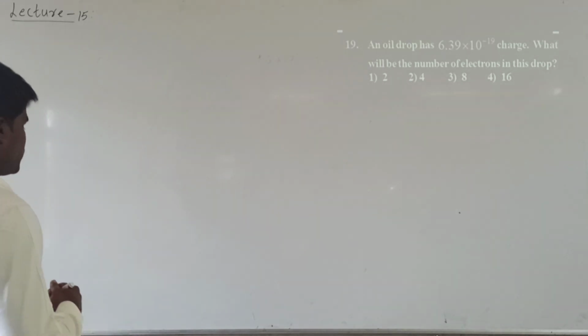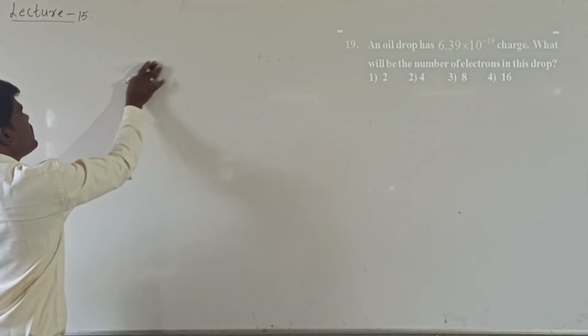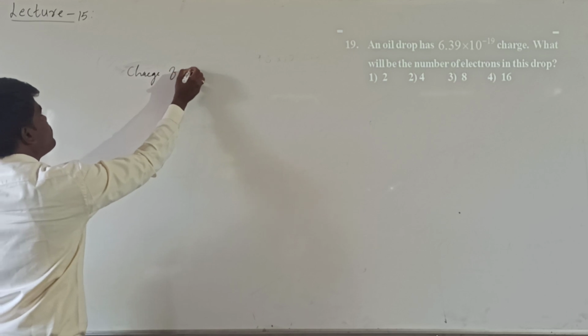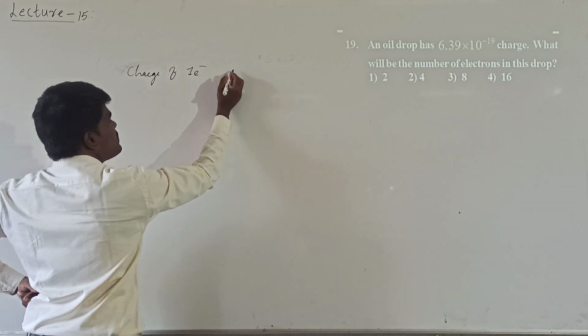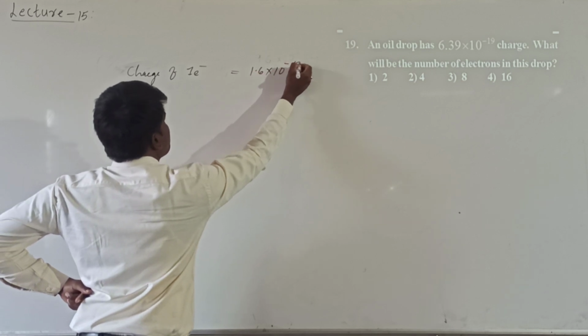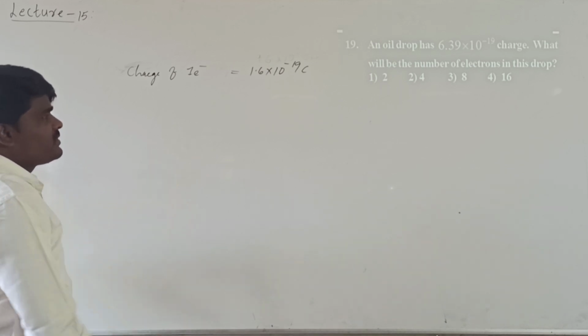Let us see. The given information is that the charge of one electron is equal to 1.6 into 10 power minus 19 coulombs. Alright. So what is the charge of the oil drop given?